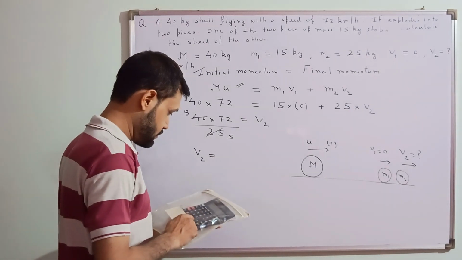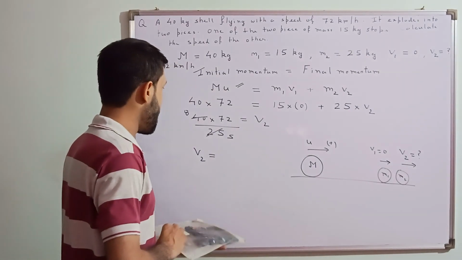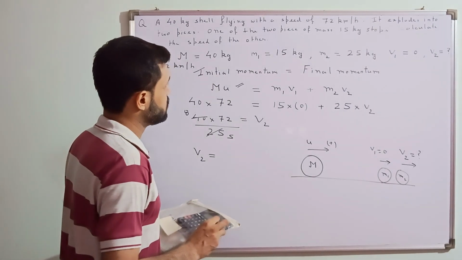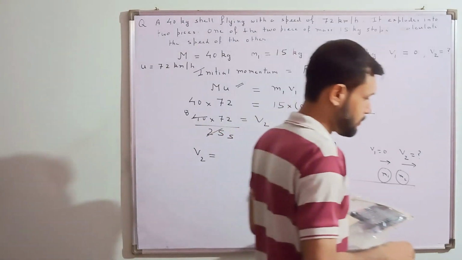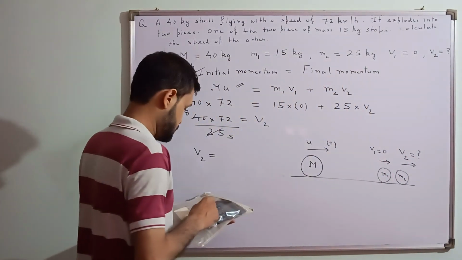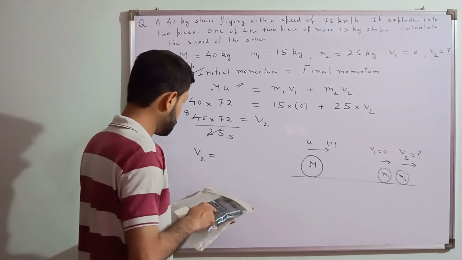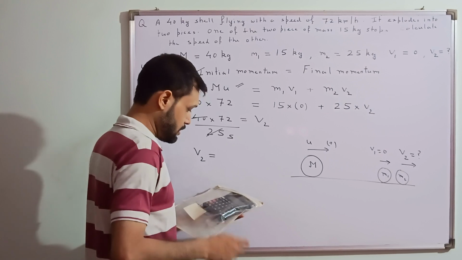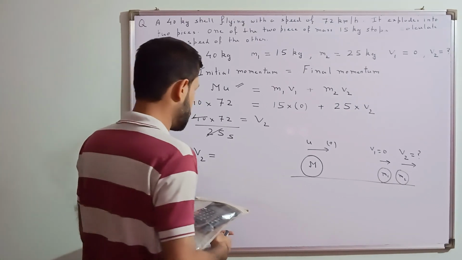So how much are we getting? 72 into 8. Yes, 115.2 kilometer per hour.